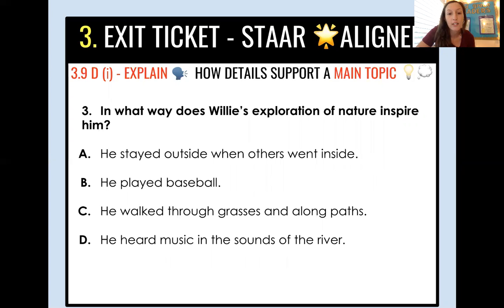A, he stayed outside when the others went inside. B, he played baseball. C, he walked through grasses and along paths. Or D, he heard music and the sounds of the river. Which of these inspired Willie? Think about which of these did we talk about as a supporting detail.